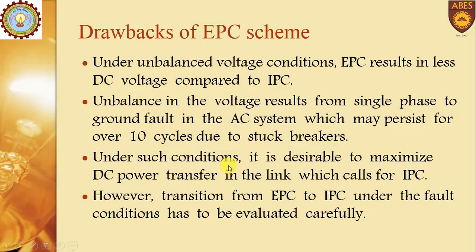Under such conditions, it is desirable to maximize DC power transfer in the link, which calls for IPC. Means in this case, we need the IPC control scheme. However, transition from EPC to IPC under fault conditions has to be evaluated carefully. Means it is not an easy task to shift from EPC to IPC.